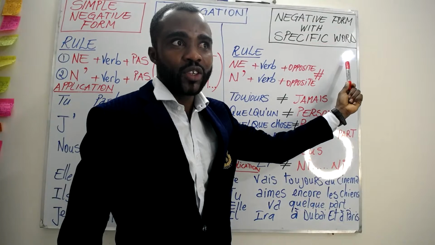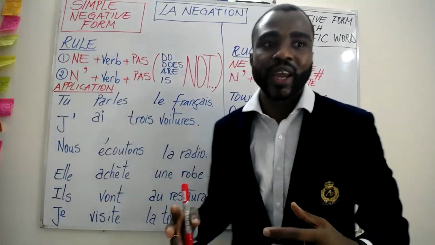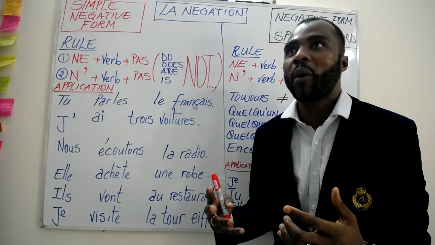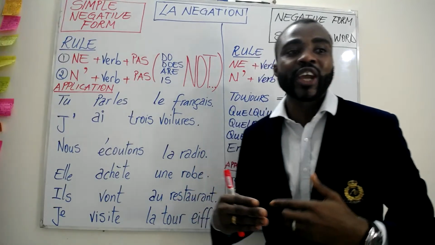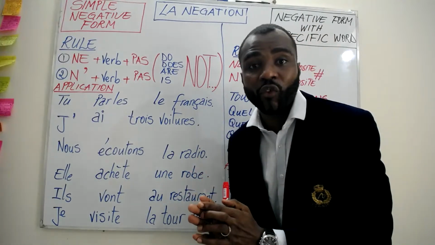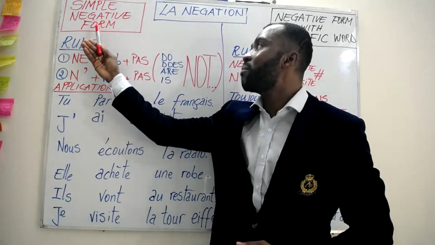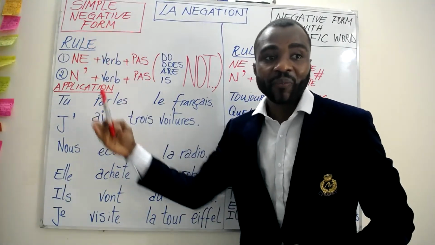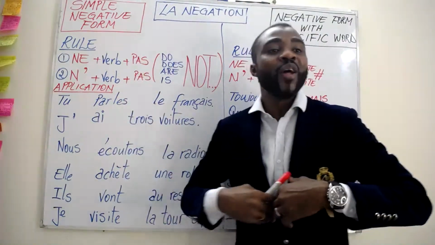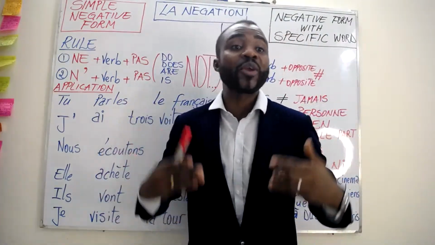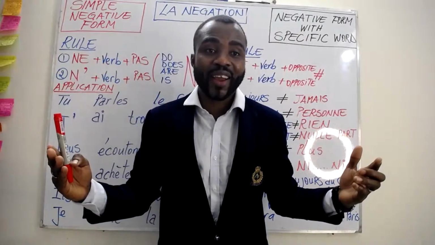Those of you who already know English know that the negative form is about changing from the positive form to get the negative form. The simple negative form is the normal negative form we used to make.